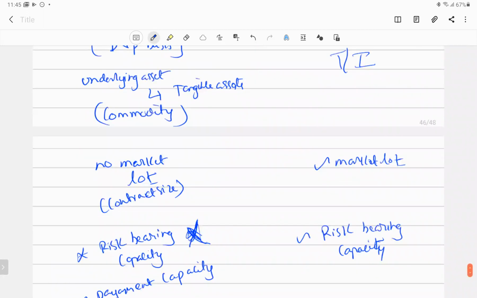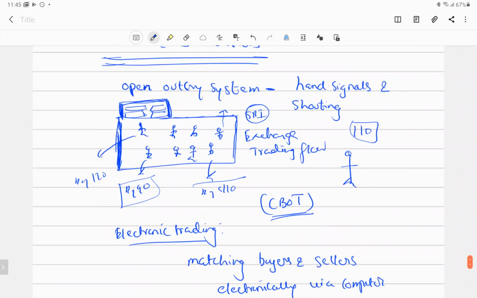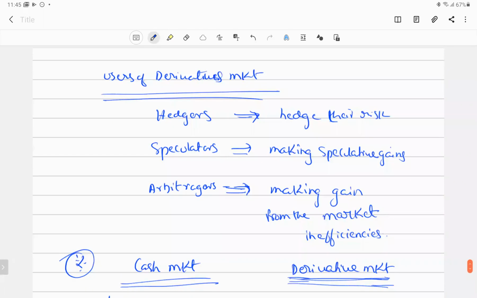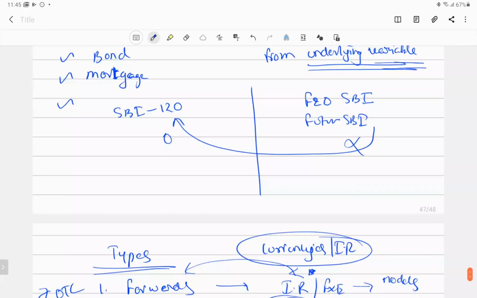So today we have seen that we started with the derivative markets with some of the terminologies: open outcry, electronic trading, and the difference between OTC and exchange traded. Then who are the users of the derivatives market? We have seen the difference between cash market and derivative market. Then we have seen the types of derivatives. So tomorrow we'll be getting a little bit technical in nature.